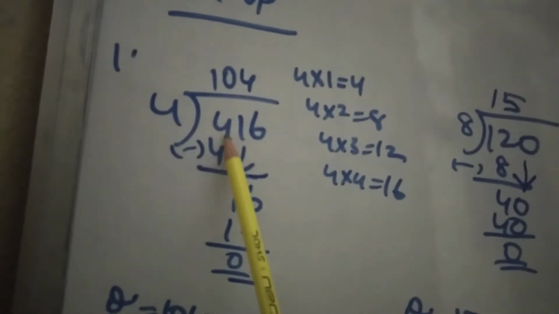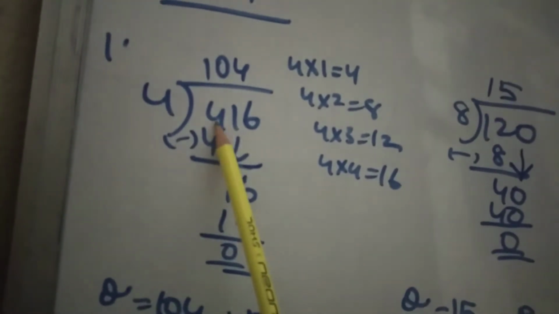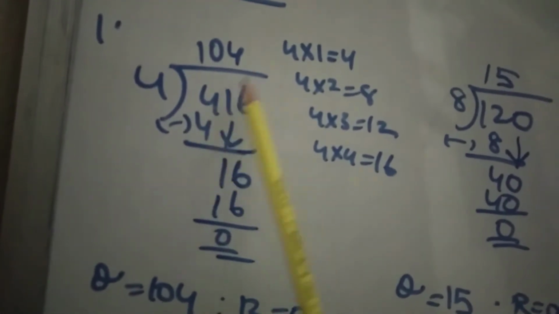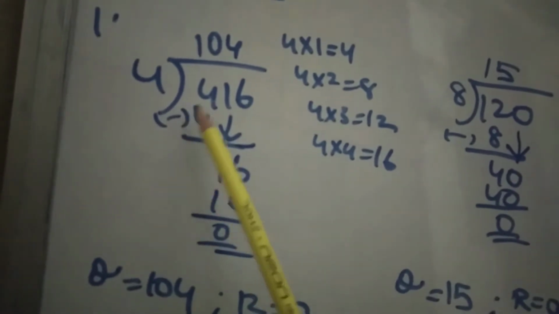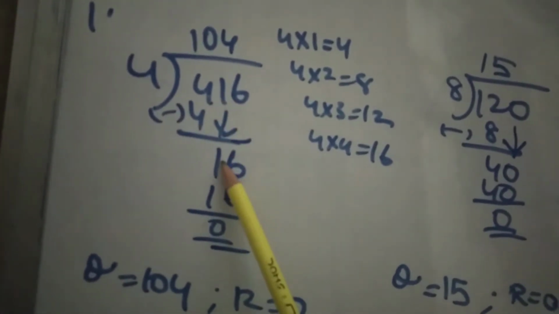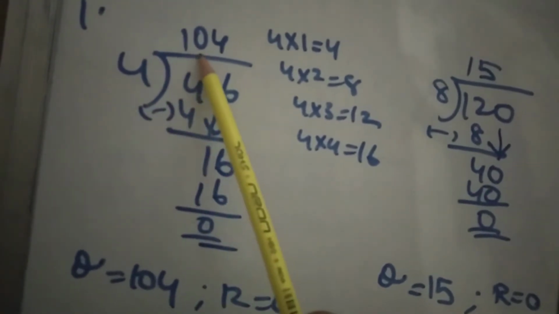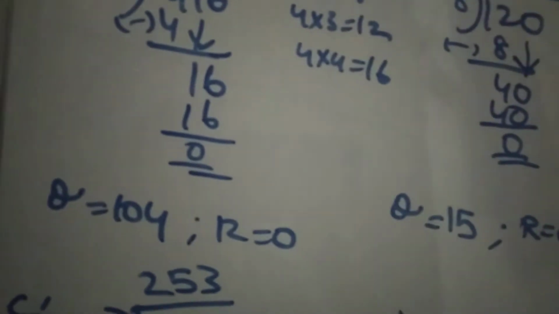Okay. So first we take the first digit. What is the first digit in 416? 4. So how many times will it go? 1 time. 4 ones are 4. Subtract it and carry down 1. So 1 is not divisible by 4, so you keep 0 and then bring down the 6 also.